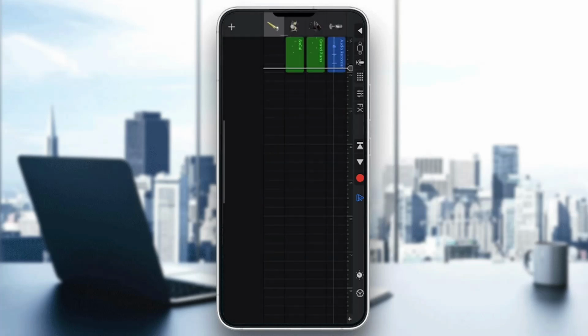That's going to open up this edit mode, which is now going to open up this mixing mode where you can see we have all the tracks we have created. I have my drums, our keyboard, and my audio recording. So let's say I have a hissing sound in my audio recording. All I have to do to be able to get rid of it is go right here at the top of the screen and click the sliders option.